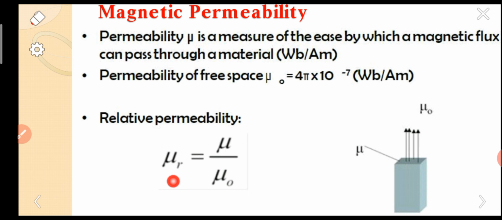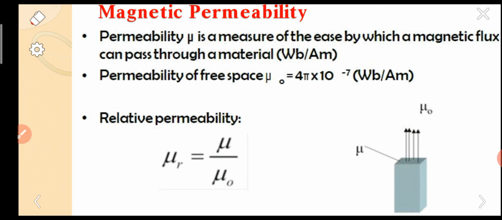The relative permeability is denoted by mu r, equal to mu by mu naught. Mu naught is the permeability of free space or vacuum. Mu is the permeability of the medium. If we take the ratio of the permeability of the medium to the permeability of free space, you get relative permeability.